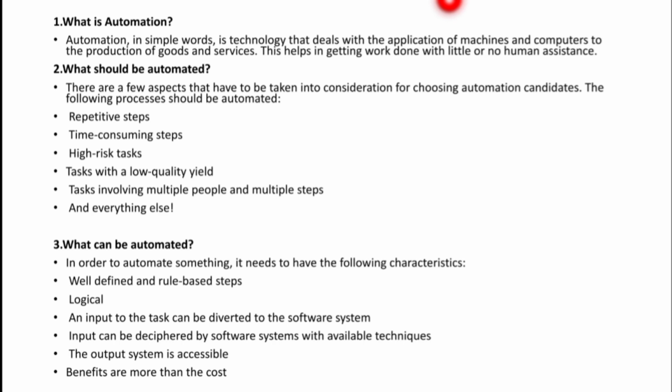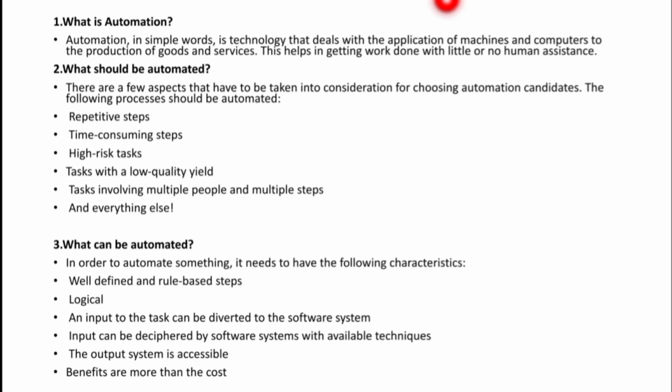Next, logical. If I want to automate something, first you need to ensure whether it is possible to automate that. Simply theoretically I can tell whatever it may be, but practically is it possible? What I'm thinking, to automate something, is it logical? Can I do that? You should be aware of that.